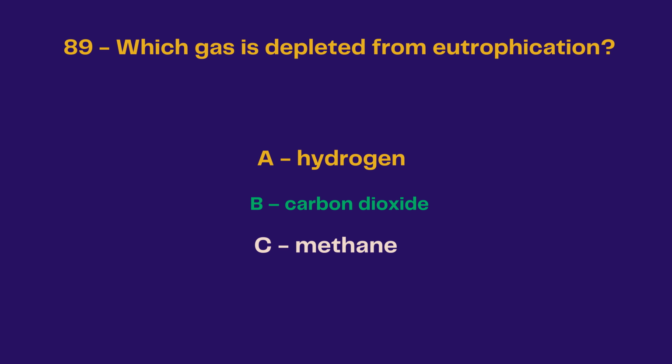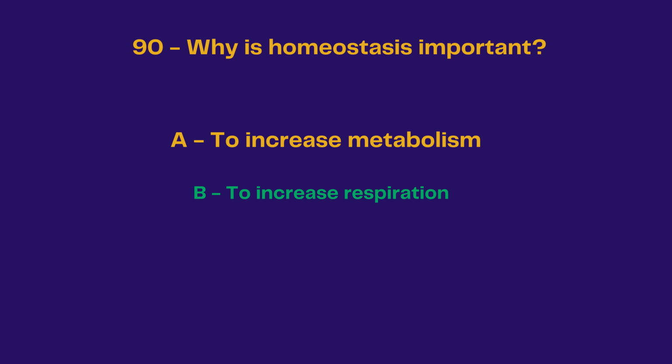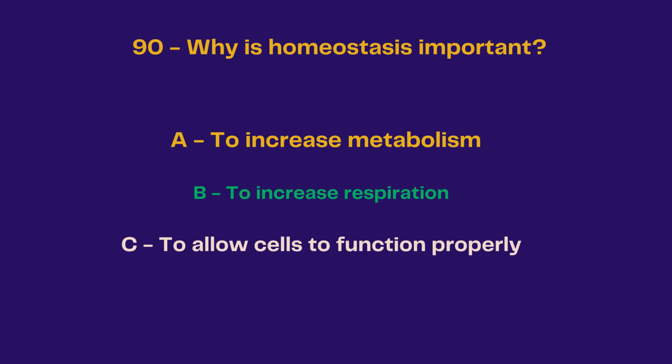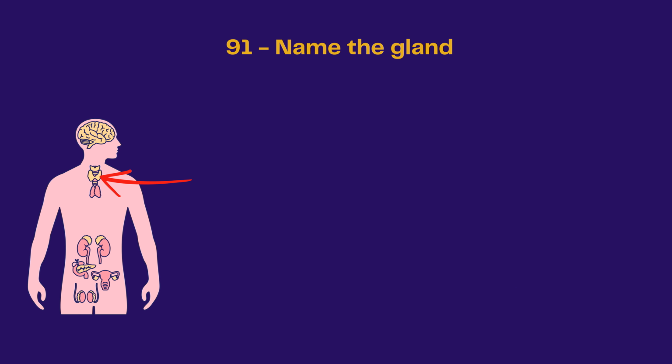The answer is oxygen. 10 questions to go, and these questions are from anywhere in paper 2. Why is homeostasis important? To increase metabolism, to increase respiration, to allow cells to function properly, to prevent reactions inside cells. Answer is to allow cells to function properly.